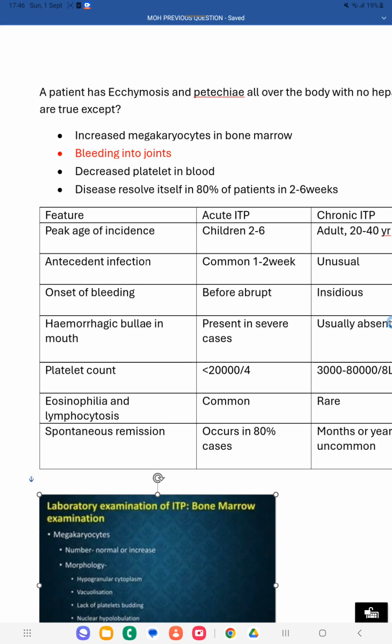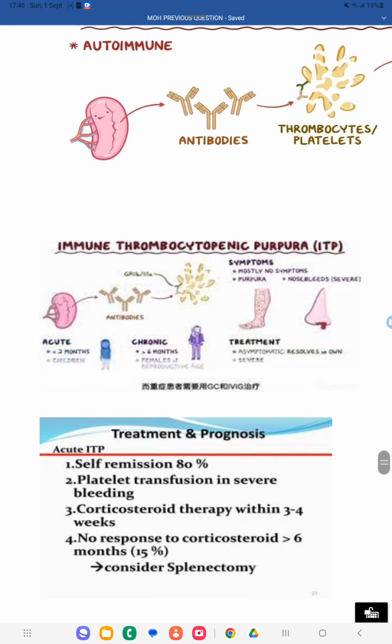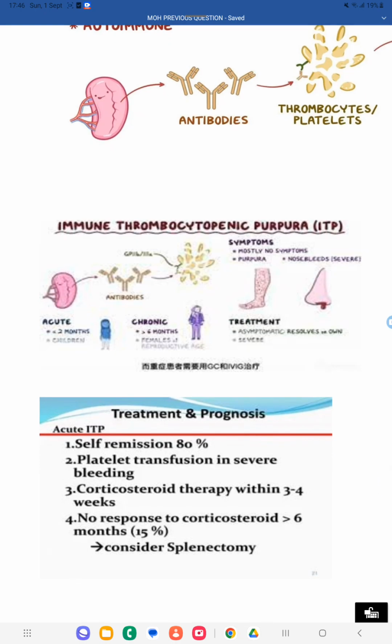Okay, and because of the autoimmune action there will be decreased platelets, that you can also see. Then this disease will be resolved in 80% of the patients in 2 to 6 weeks. Okay, in most of the cases this will be self remission. In acute ITP, in 80% of people it will go on its own. Okay, if there is severe platelet deficiency, in that case you can do platelet transfusion or corticosteroid therapy for controlling the inflammation, or otherwise if there is no response from the steroid tablets then you have to go for splenectomy. So these are the treatment protocol for ITP.